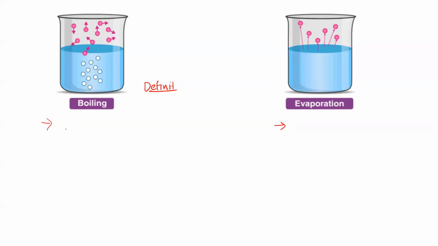Definition: boiling is what? Change of state from liquid to gas at boiling point, at atmospheric pressure. So write it. In short, this is boiling: change of state from liquid to gas at its boiling point. Pressure is also the same, at atmospheric pressure. So that is the definition of boiling. Now what is the definition of evaporation? Change of state from liquid to gas at a temperature below the boiling point.